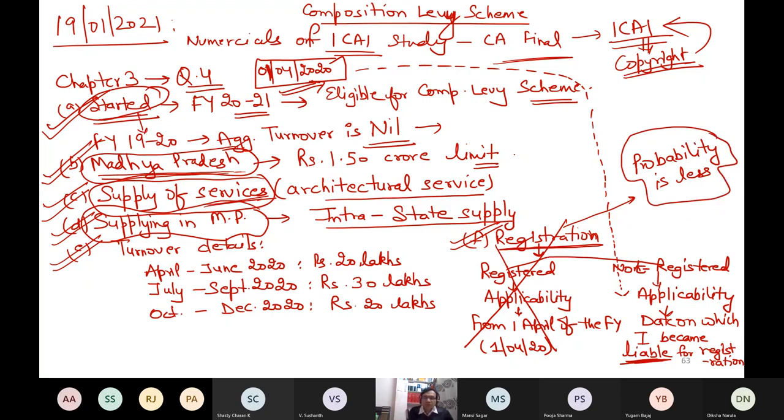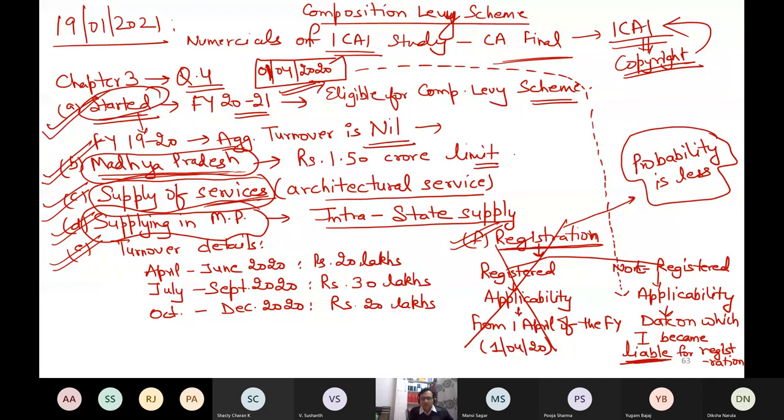Because when I will show you the chapter of registration, I will tell you that till my aggregate turnover does not exceed 20 lakh rupees, I am not supposed to take a registration. And if I'm not supposed to take registration, there is no question of paying any tax to the government of India. It is like exemption limit, which is there in case of Income Tax Act. In income tax also till 2,50,000 we don't pay any tax. So same is the case here. Till my aggregate turnover does not exceed rupees 20 lakh in any year, there is no need to take GST registration. And if there is no need to take GST registration, there is no need to pay any tax to the government of India in that case.